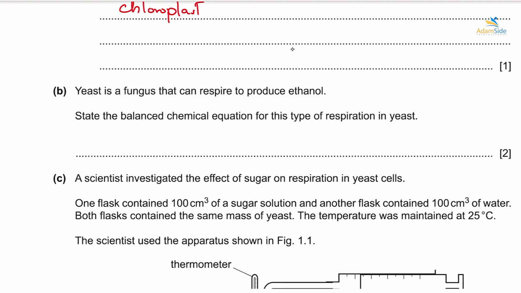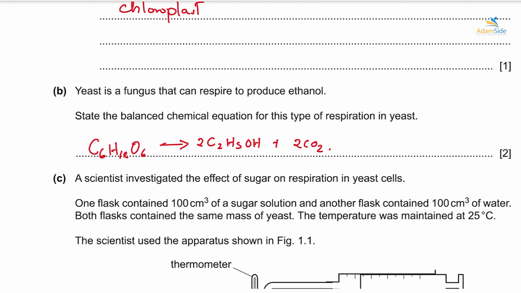Glucose is usually written as C6H12O6. It's breaking down anaerobically to form what? Ethanol. So ethanol is 2C2H5OH, plus 2 carbon dioxide, 2CO2. Alright, so this is the balanced chemical equation for respiration in yeast. Yes, so that is how we write it. Okay, then we go further.